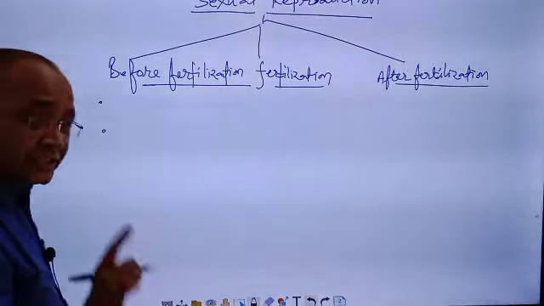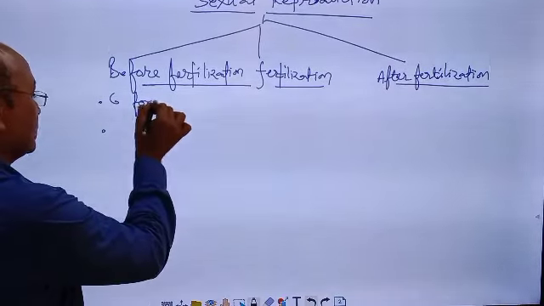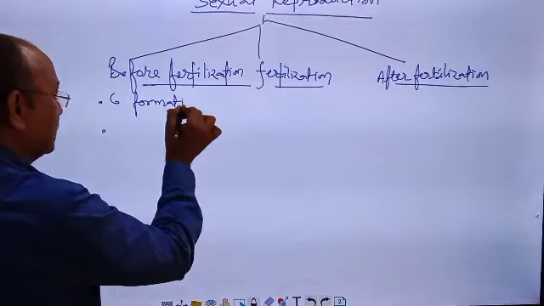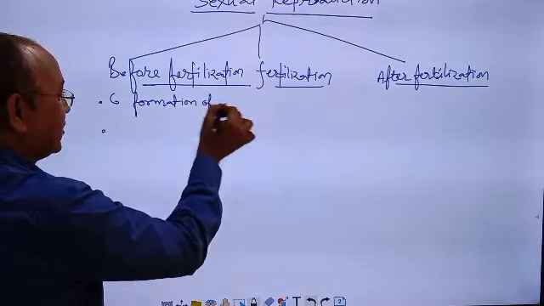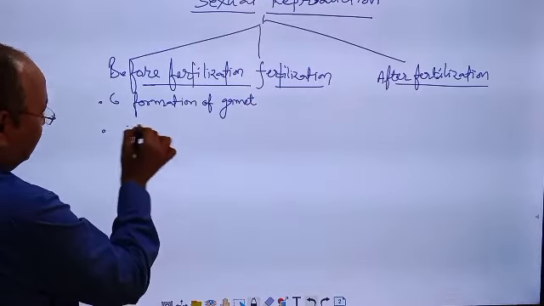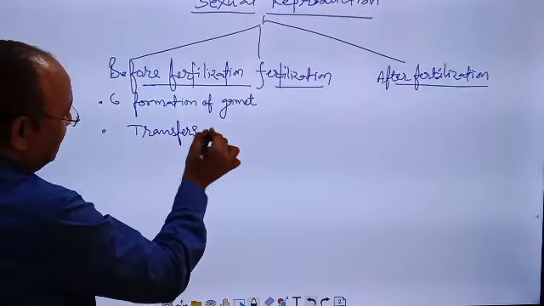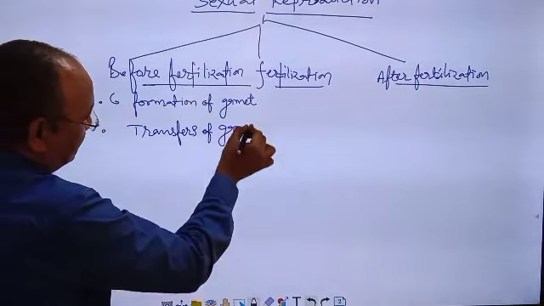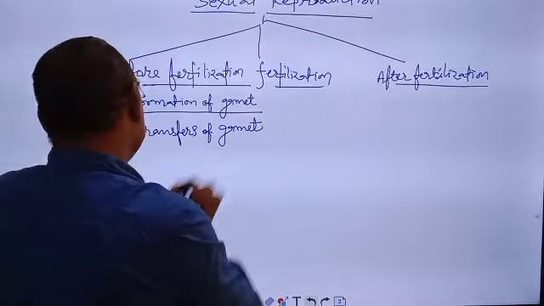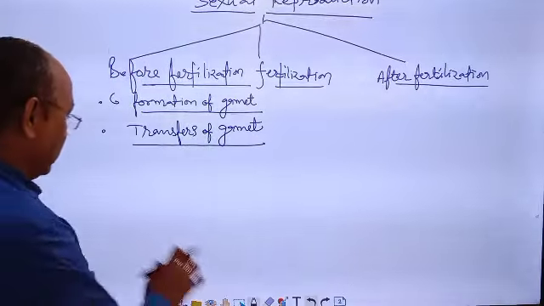In before fertilization, formation of gamete, and second transfer of gamete. Okay, this point is clear. And next point, transfer of gamete.